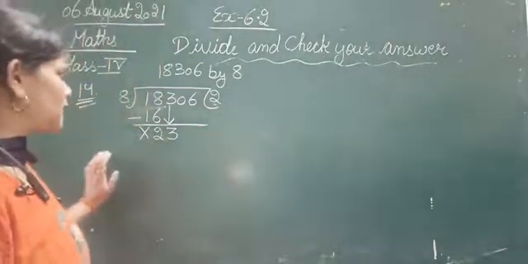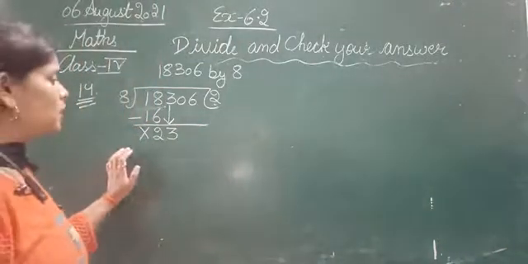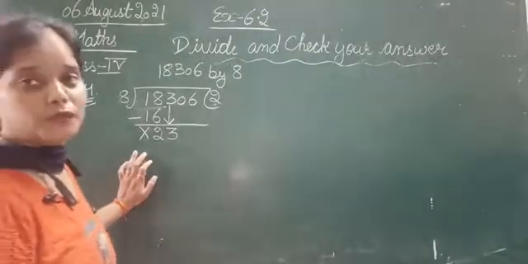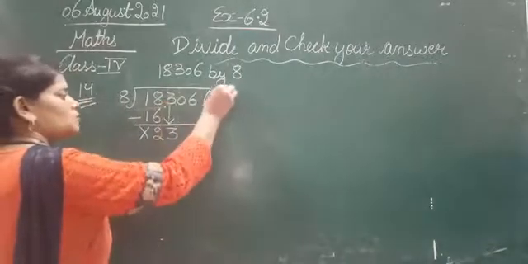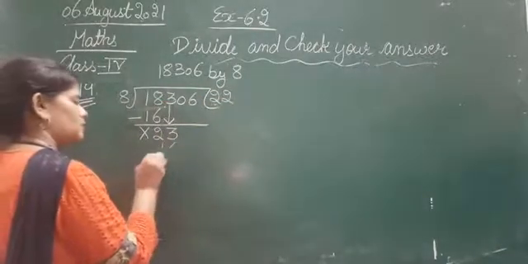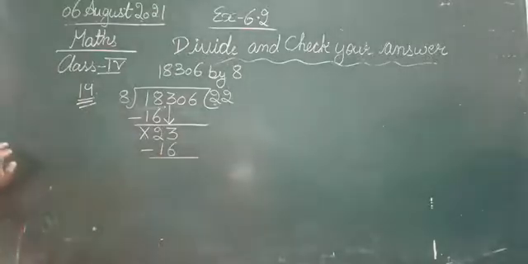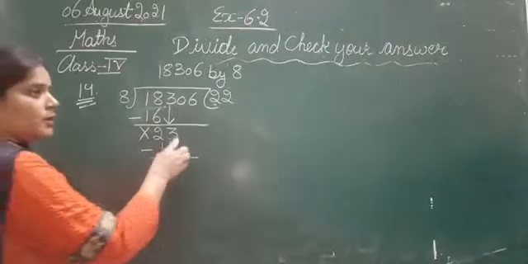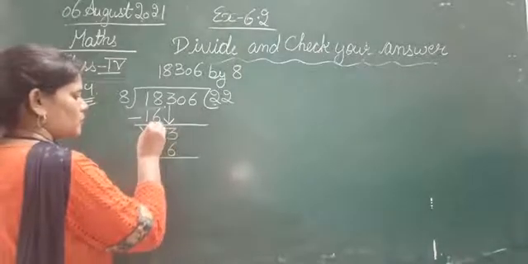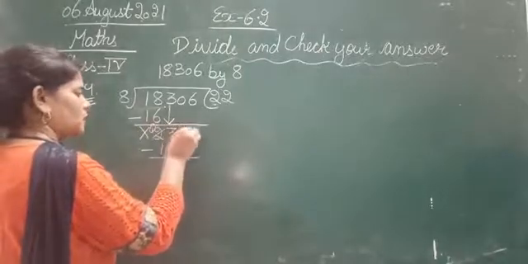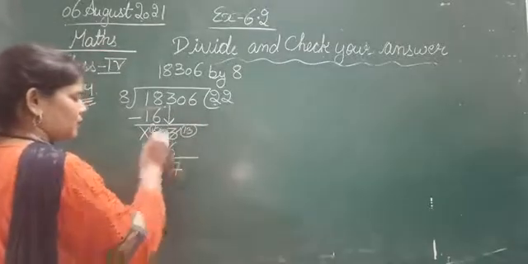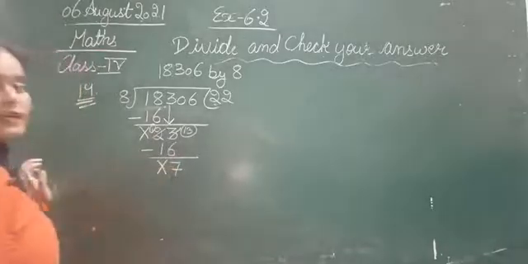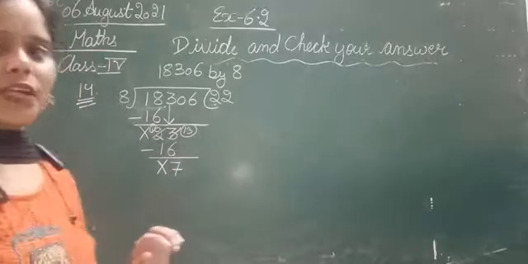8 ones are 8, 8 twos are 16, 8 threes are 24, which is greater than 23, so we will take 8 twos are 16. So 23 minus 16. 3 minus 6 not possible, so it will borrow from here. So this becomes 1, it will become 13. 13 minus 6, that is 7. And 1 minus 1, nothing is left. So here we are having the 7.